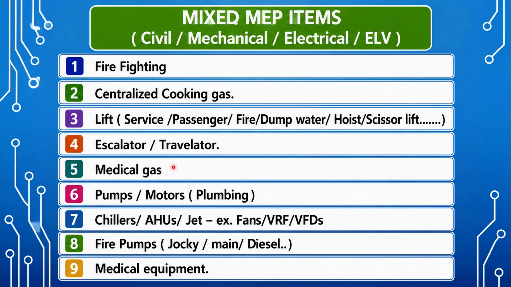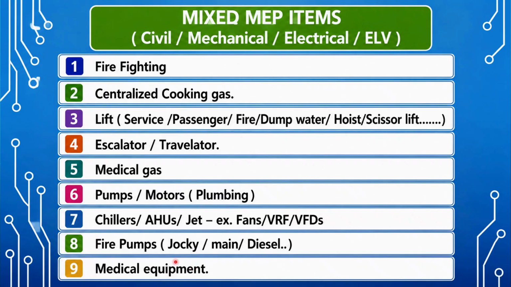Medical gas, again, is mechanical work, with electrical involved. Pump and motor sets are a plumbing item, but electrical and civil are involved. Like that, chiller and AHU, civil is involved as a foundation and everything, electrical is involved, and plumbing is also involved in this area. Like that fire pump, medical equipment, in all these items there's involvement of civil, mechanical, electrical, and ELV.